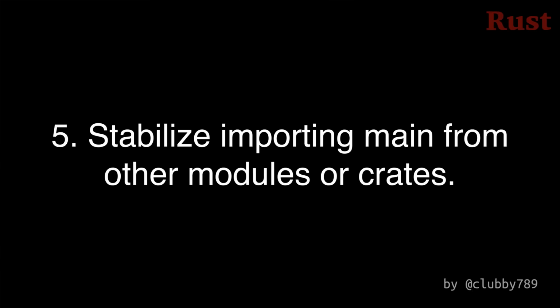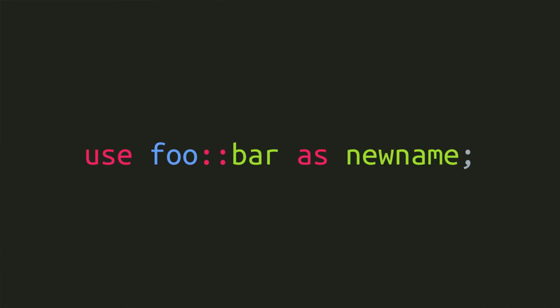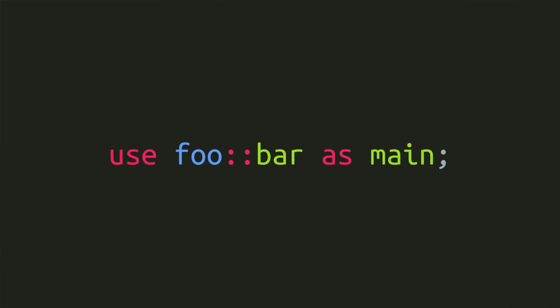Number 5, Rust allows re-exporting functions in different locations under a new name with the syntax use path to a function as some new function name, unless you wanted to name that function main and use it as the entry point of your binary. The main function was special cased and didn't provide for the same handling as every other function. Well, now that's been fixed.